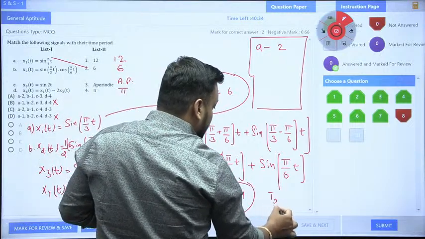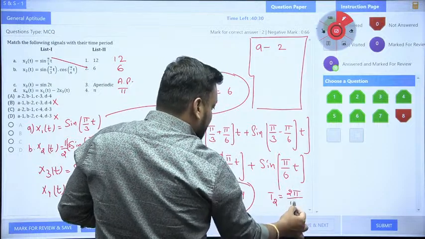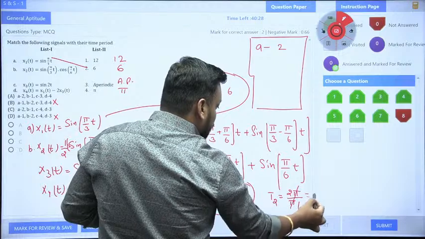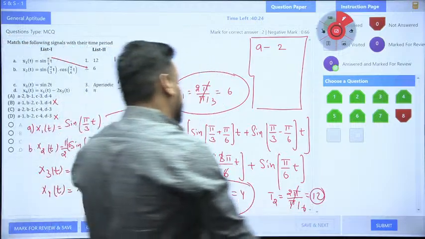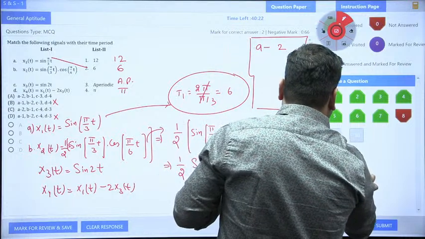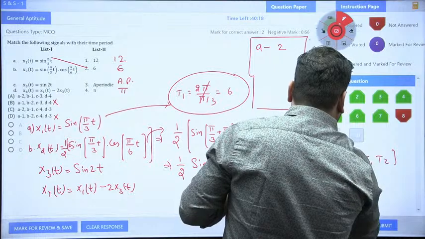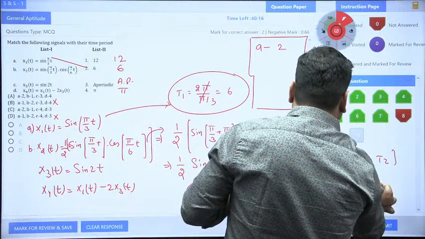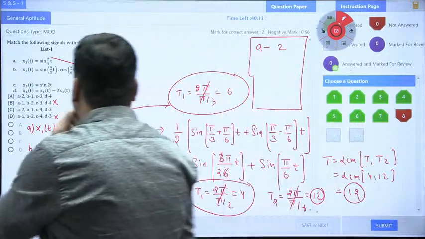What is T2 value, guys? T2 value is nothing but 2 pi upon pi by 6. So pi cancels, it is 12. So if I talk about the final LCM, the fundamental time period T is nothing but LCM of T1, T2. It is nothing but LCM of 4 and 12. So the final answer is 12. LCM of 4 and 12 is 12.